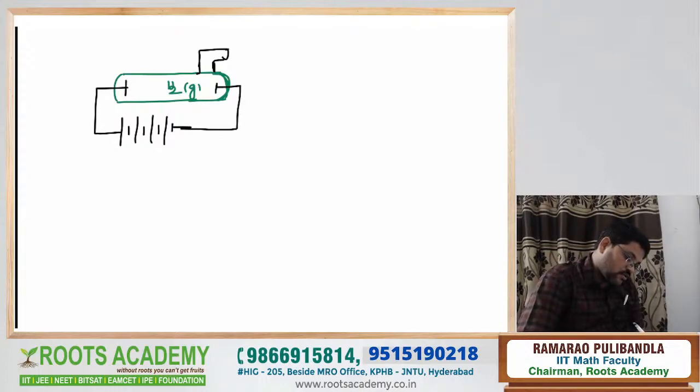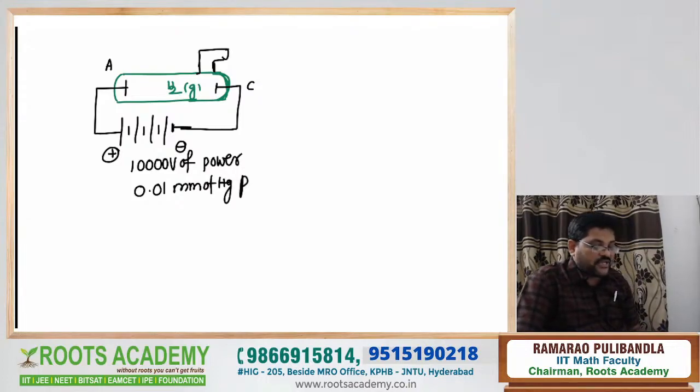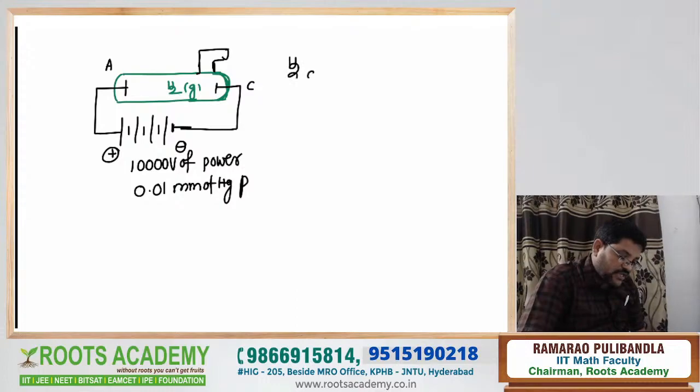The anode plate is connected to the positive pole of the battery, and the cathode plate to the negative pole. By supplying 10,000 volts at very low pressure of H2 gas, 0.01 mm of pressure, the H2 gas inside the discharge tube breaks down into H atoms.